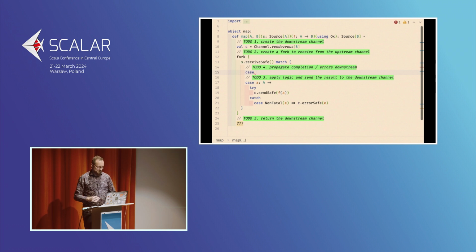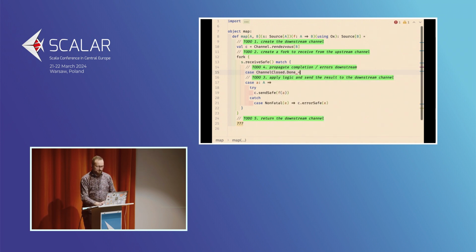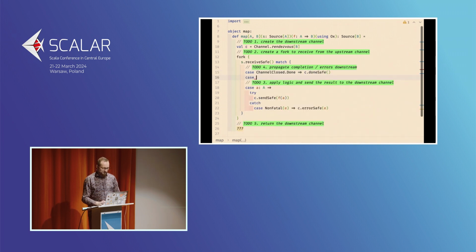Those signals come wrapped in a channel closed object, and you have two variants of that. One is done, so we receive a channel closed done. This means that we want to signal completion downstream, so we are basically propagating that. We are calling done safe on the downstream channel. And quite similarly, when we receive a channel closed error, which contains the error, we do nothing more than propagating this downstream again.